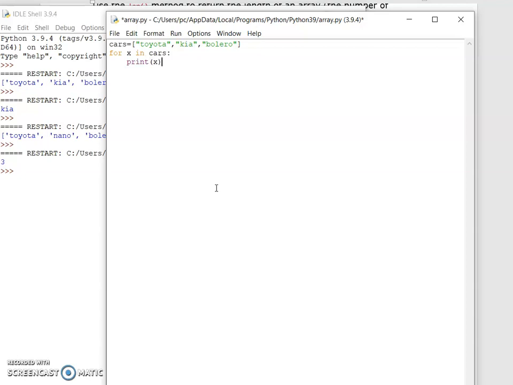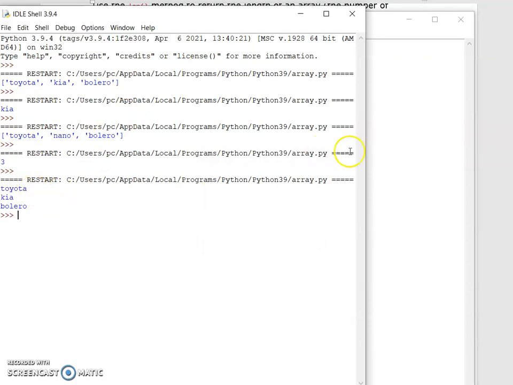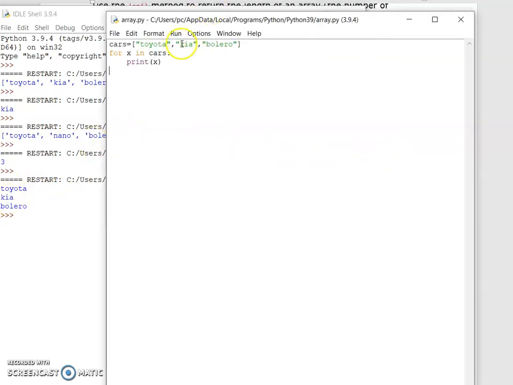That means each and every item in cars should loop one by one. First Toyota, then Kia should be printed, then Bolero should be printed like this.